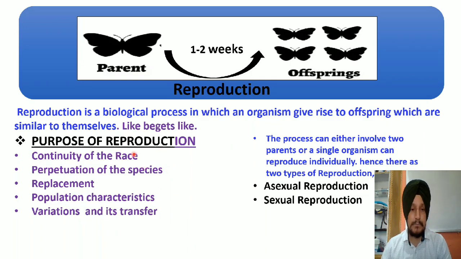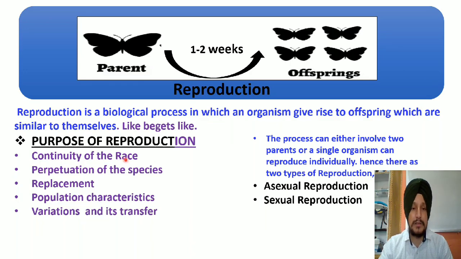So first of all, the first important purpose of reproduction is what we call continuity of the race. Student, as you already know that every living organism has a limited lifespan and after that they will die. So if organisms have limited lifespan, it means they have to die within a specific period of time, and after that death, the overall existence of organisms on this particular earth is decreasing, and a time will come when life will get perished out or wiped out from this earth, but that is not possible.